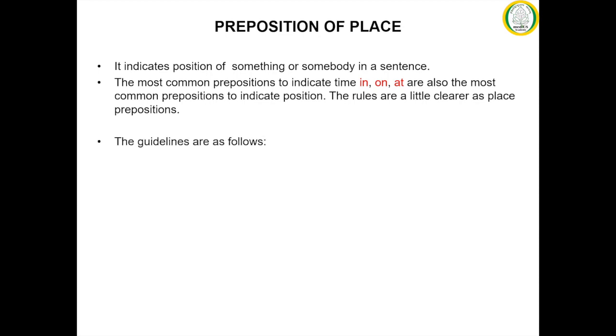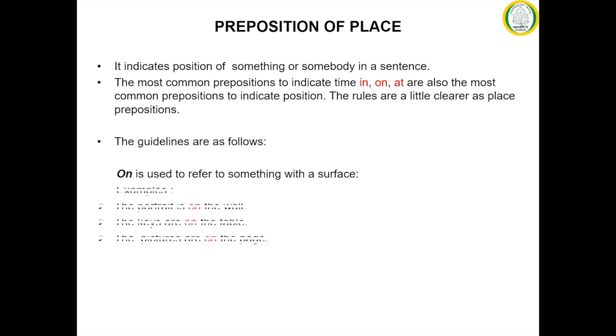So the guidelines are as follows. First, on is used to refer to something with a surface. The examples are: the portrait is on the wall, the keys are on the table, the pictures are on the page. Here the three objects, wall, table and page, all have a surface, and thus the preposition on is used.